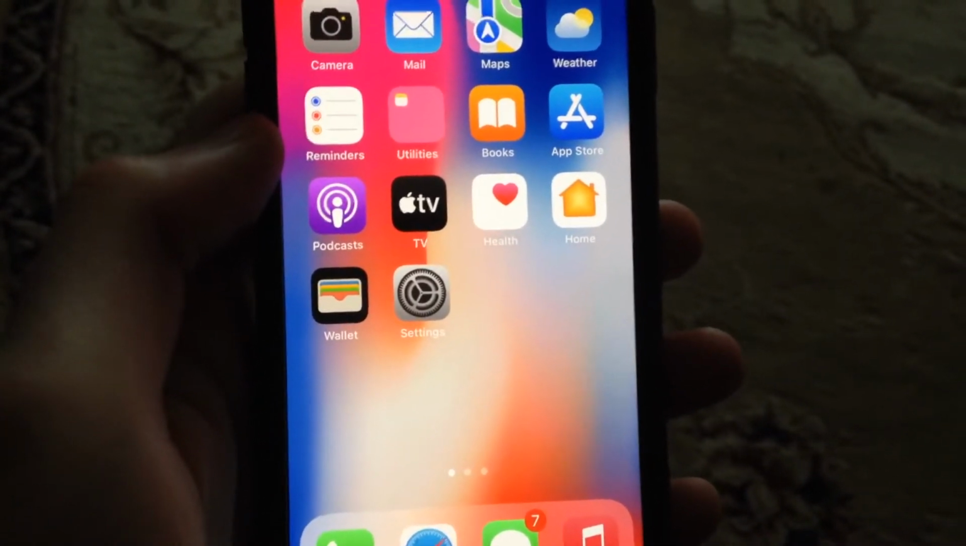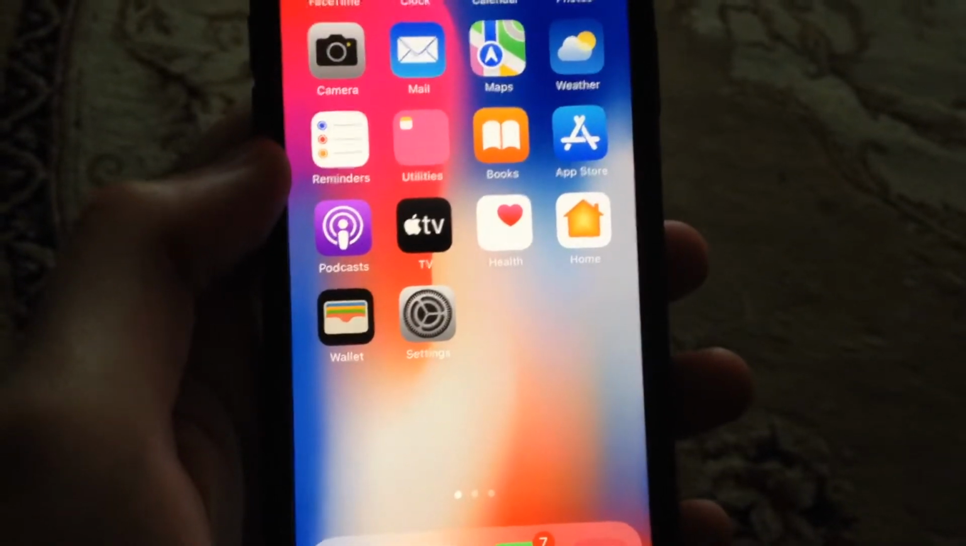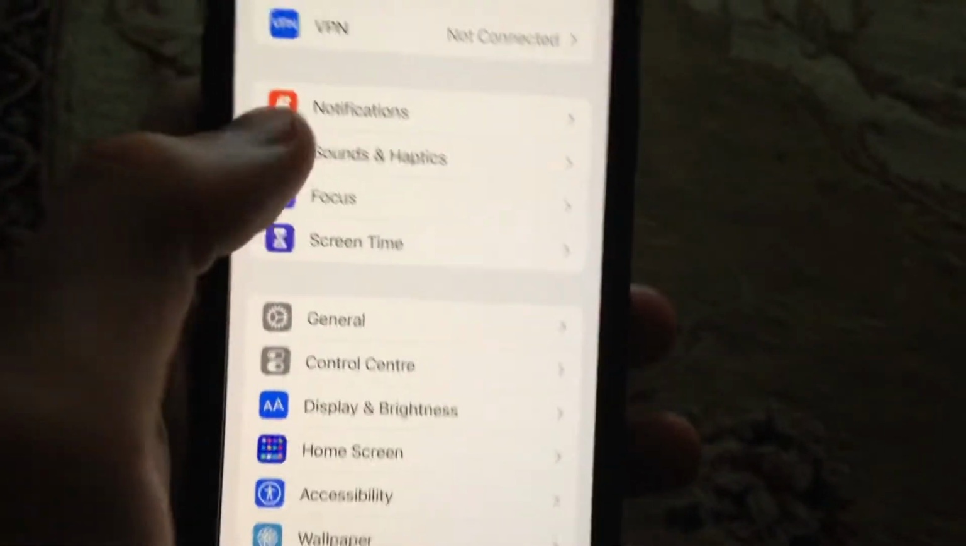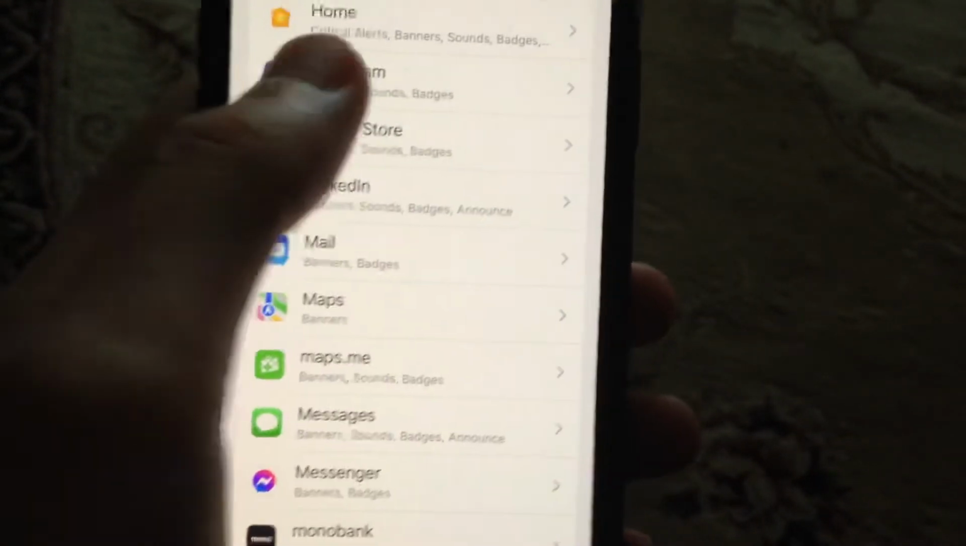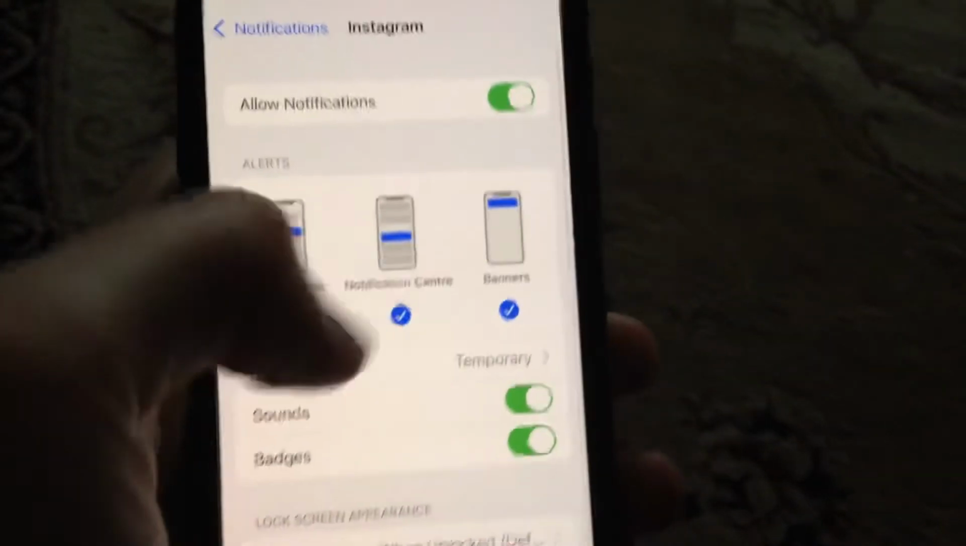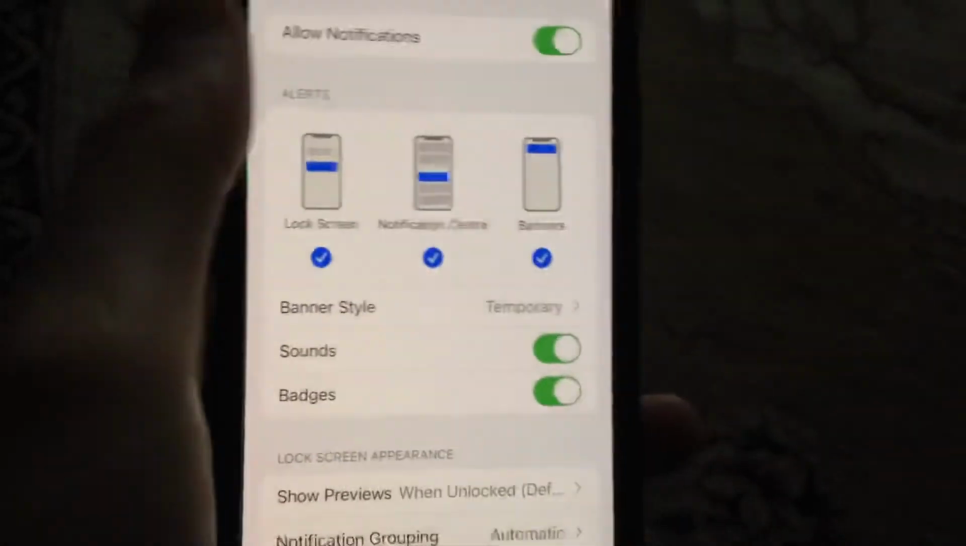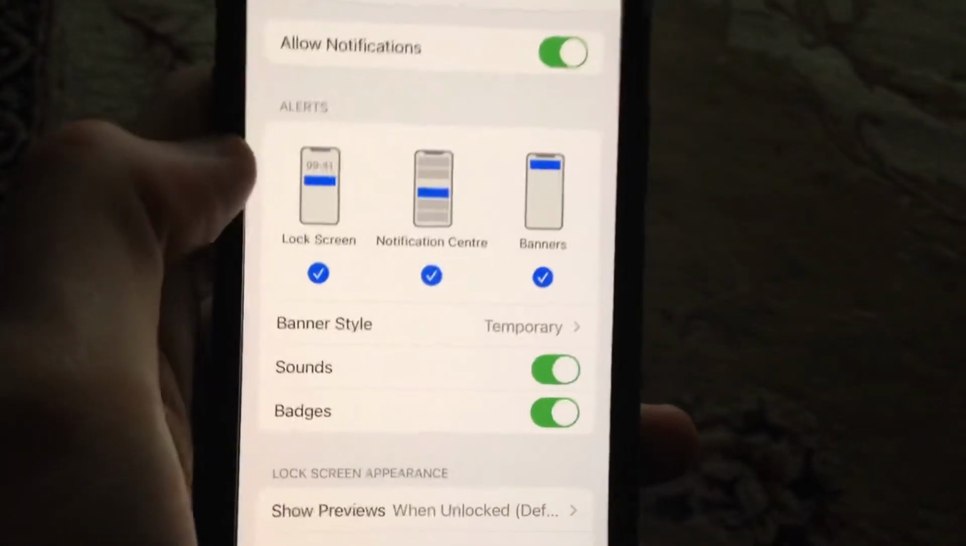So if you receive Instagram notifications but with no sound, here is how you can fix it. For fixing, just go to the settings. In the settings you need to find notifications. In the notifications just scroll down and find Instagram. Now just turn on sounds and badges. After that, I hope it will help you.